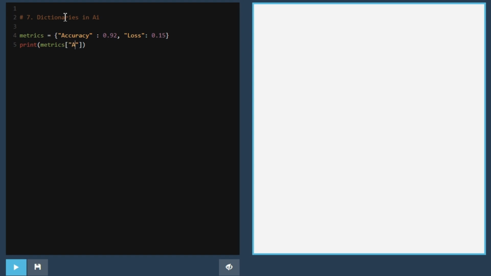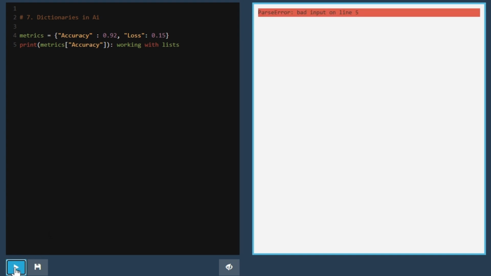This is useful in AI to store model performance metrics like how accurate the model is or how much error, loss, it has. The print line prints the value associated with the key accuracy from the metrics dictionary. metrics['accuracy'] accesses the value 0.92, so the output will be 0.92.